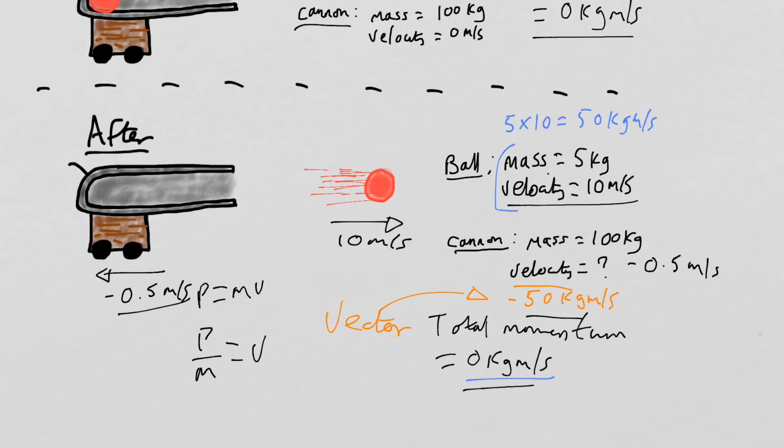We can work out the momentum of the ball by taking the mass and multiplying it by the velocity. We get 50 kilogram meters per second. Now the momentum of the ball plus the momentum of the cannon, the combined momentum, has to equal 0. Therefore, the cannon is going to have a momentum of negative 50. We then divide that momentum by the mass, and we get a velocity of negative 0.5 meters per second. It's moving backwards at minus 0.5 meters per second.